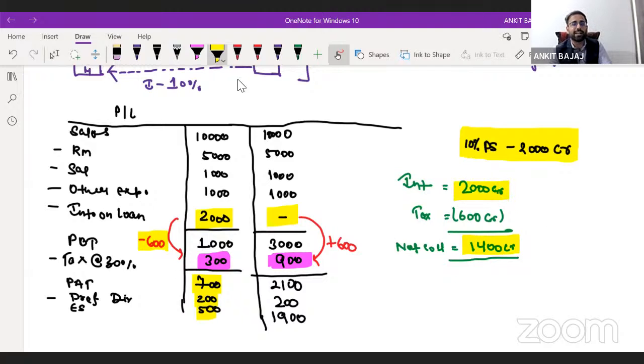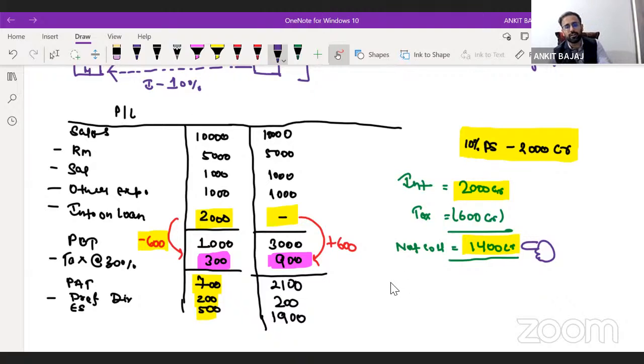This concept you have to remember always, because indirectly the company has to pay net interest, that is 1400. Actually the company will be paying 2000 crore rupees, but the company is able to save tax, and we always consider net cost as the interest for calculation of cost of debt, right?